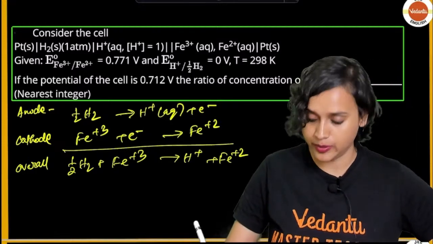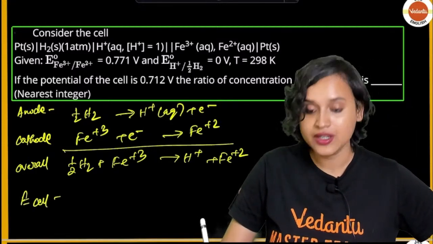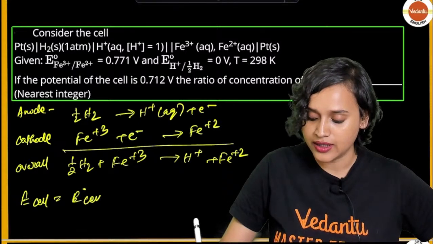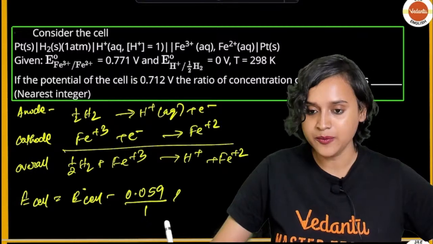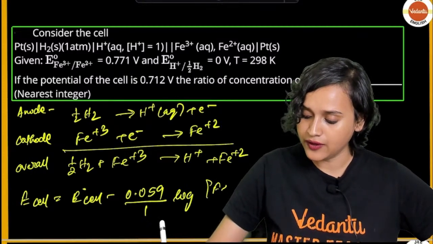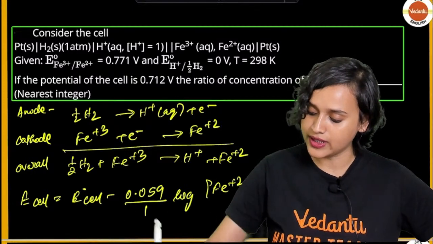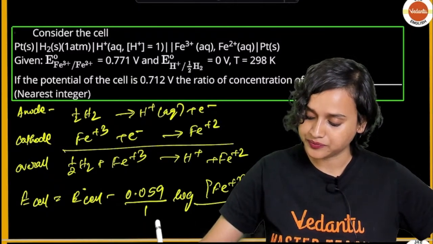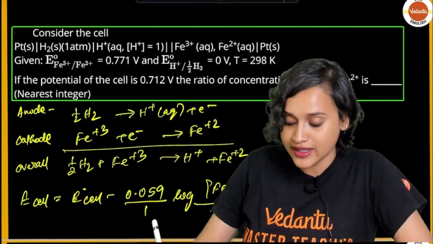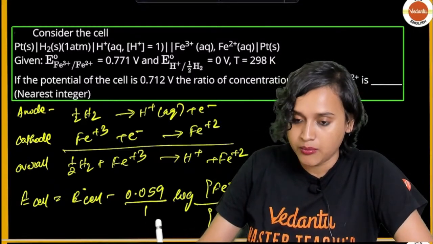The formula that we will be using is E cell is equal to E naught cell minus 0.059 divided by 1 log of Fe plus 2, whatever is in the product side, multiplied with H plus, divided by whatever is in the reactant side, so Fe plus 3.